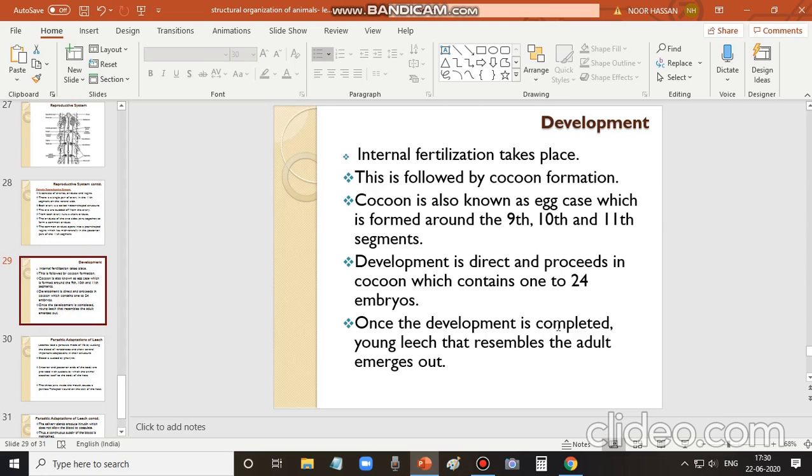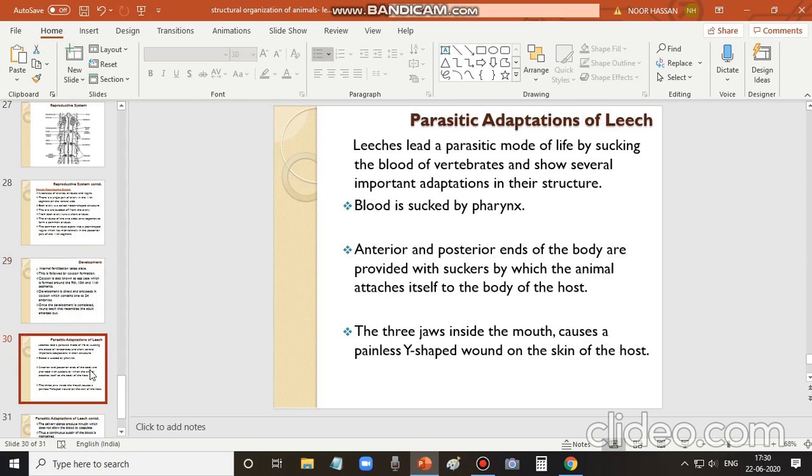Once the development is complete, the young leech comes out, and it resembles the adult exactly. So this is about development, and we shall move on to the parasitic adaptations found in leeches. Leeches lead a parasitic mode of life. Already I told you, it is an ectoparasite feeding on the blood of vertebrate animals like fishes, amphibians, humans and cattle, and they have the habit of sucking blood. For that, the body is well adapted.